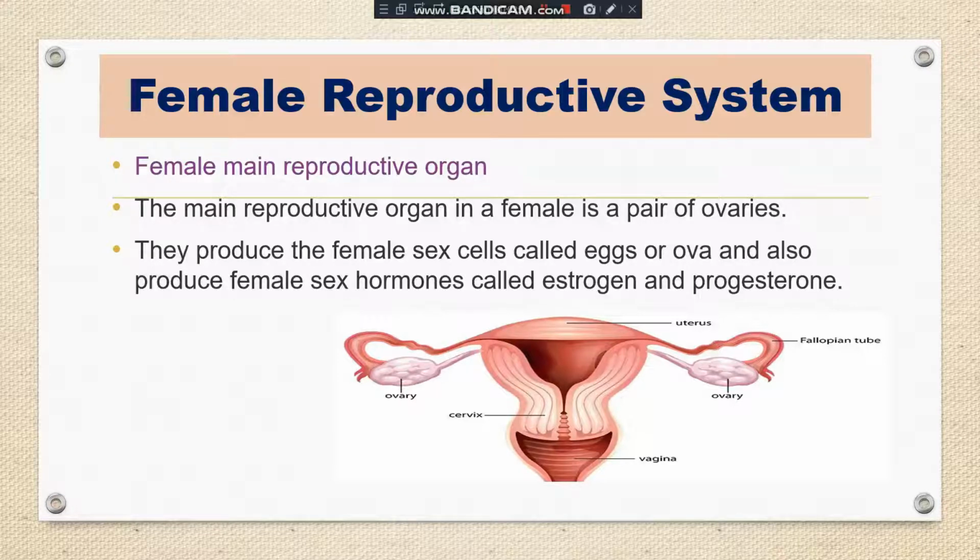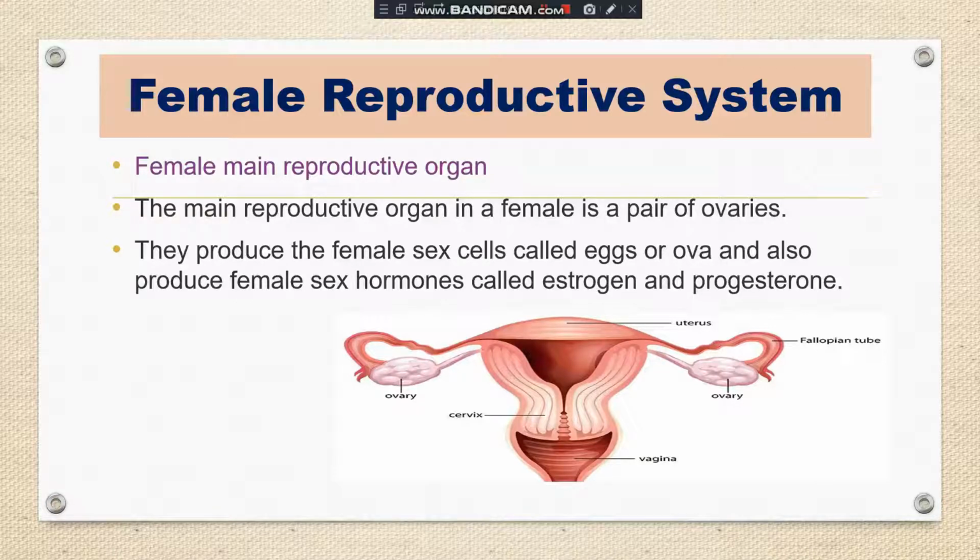Okay, students. As I told you, in the male reproductive system the testes produce the male sex cell, that is sperm, as well as the male sex hormone, testosterone. So testes and ovaries are two important glands, and they are doing dual functions.